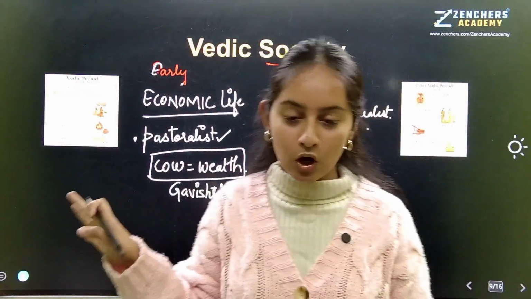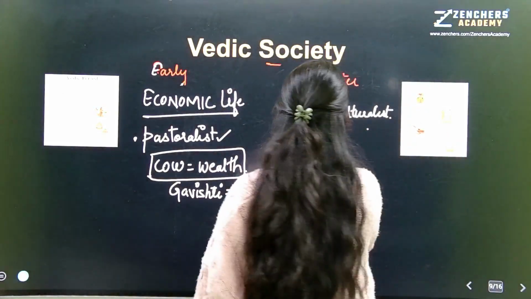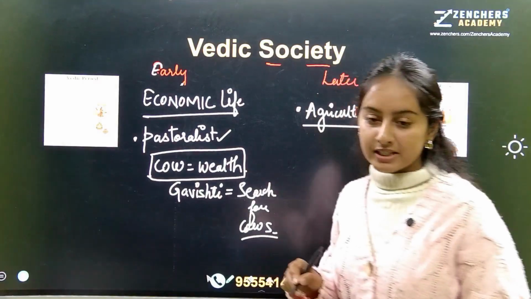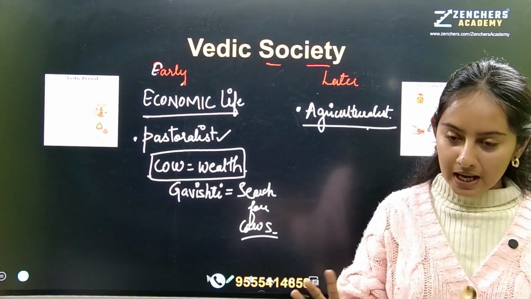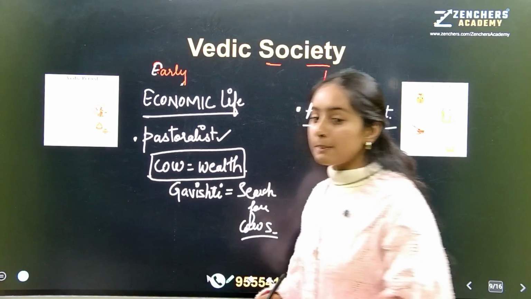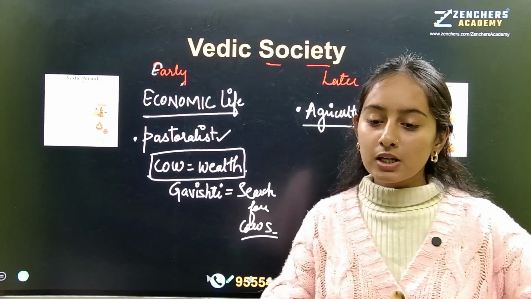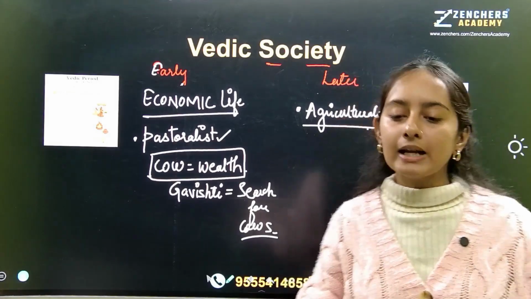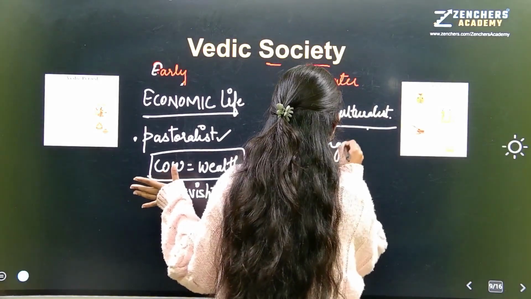Gangetic plains. All right. Because for agriculture you required suitable soil. Okay? You required proper water supply. So after they got to know about the benefits of farming, they thought of shifting to Gangetic plains. Okay, so they shifted to Gangetic plains.